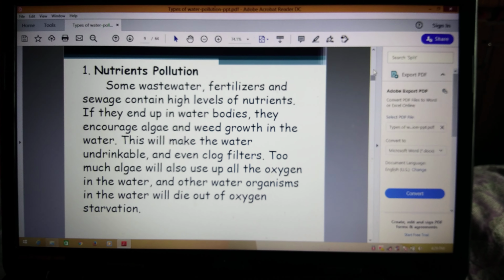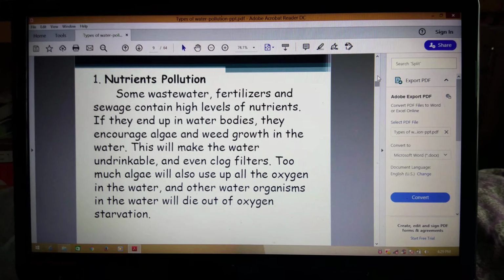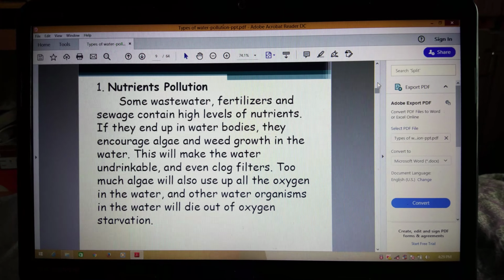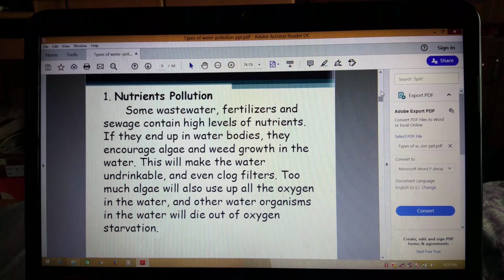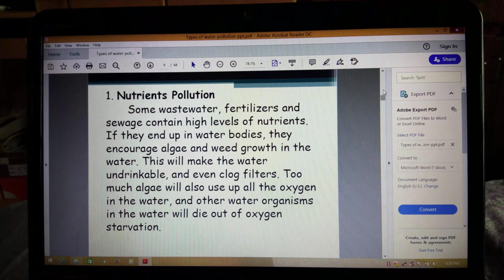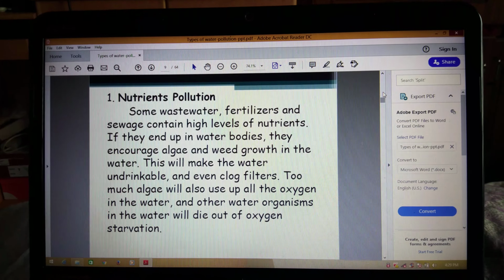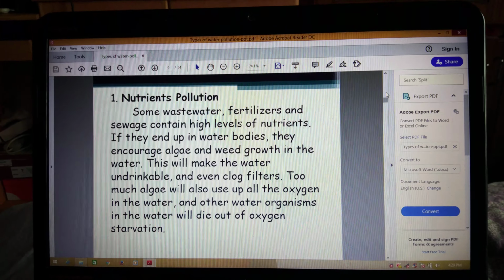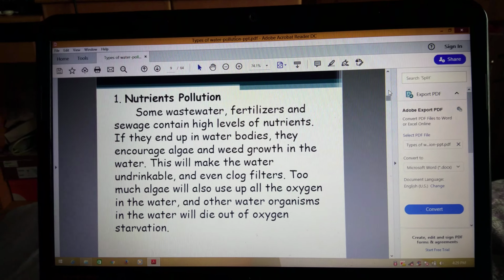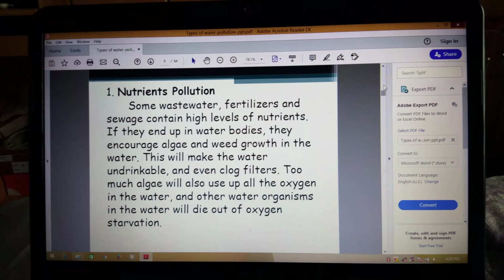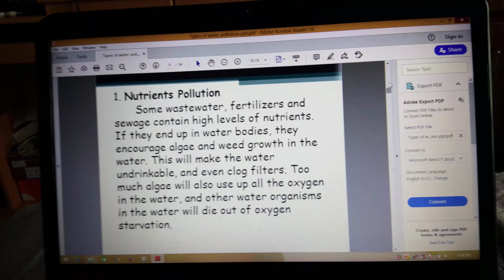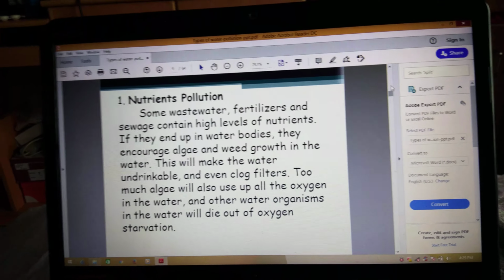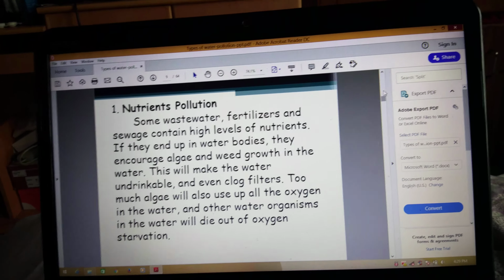Nutrient pollution is when wastewater, fertilizers and sewage containing high levels of nutrients get dumped into the water bodies. This may encourage algae and weed growth. Algae is the green thing that grows on water surfaces, you must have all seen it. It clogs the filters, so it makes the water undrinkable.